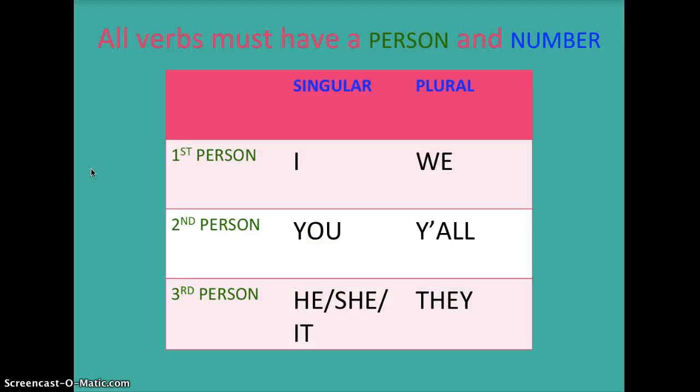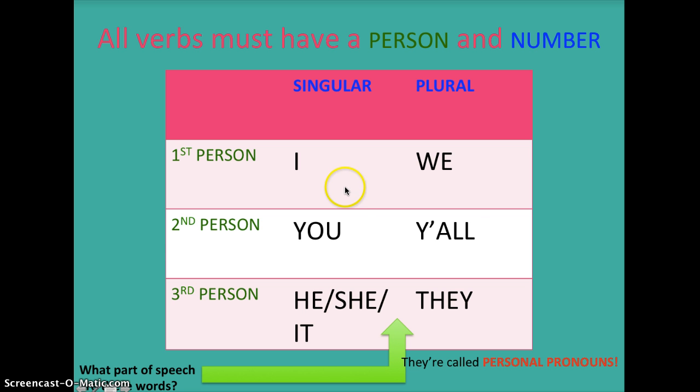Okay, just to acquaint you with a verb chart, I want to remind you that verbs in English and in Latin for that matter all have a person and a number. So person is whether something is first, second, or third person, and number is whether it is singular or plural. And in English, we could tell who's doing the action of a verb because of these personal pronouns that come beforehand. I, you, he, she, it, we, y'all, they. If you say it fast enough, a bad word you will say. Okay, so those are our personal pronouns.